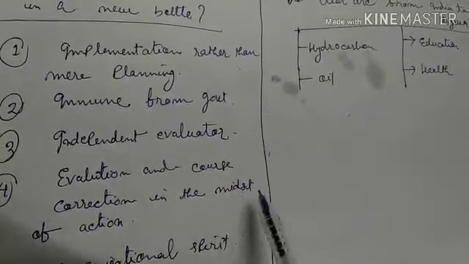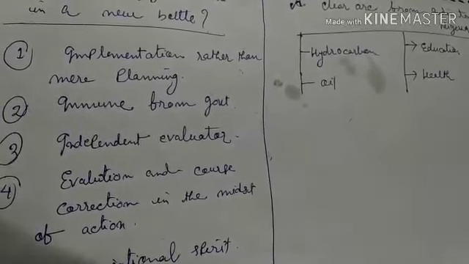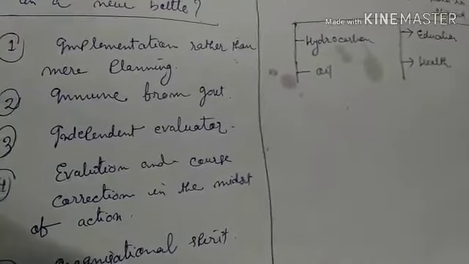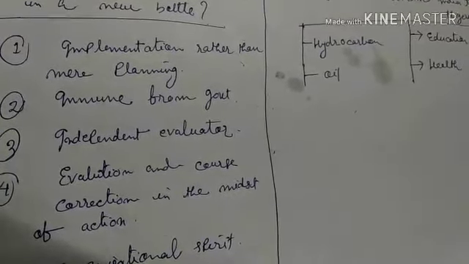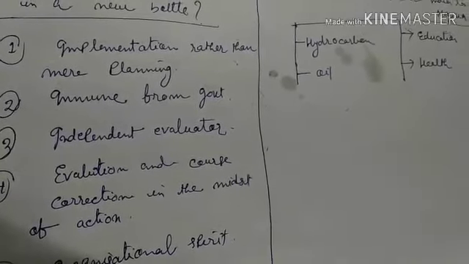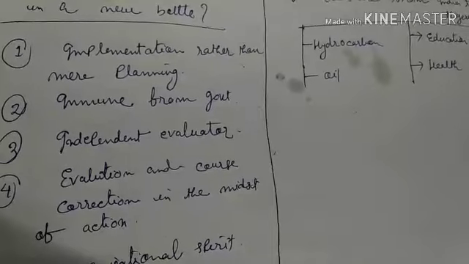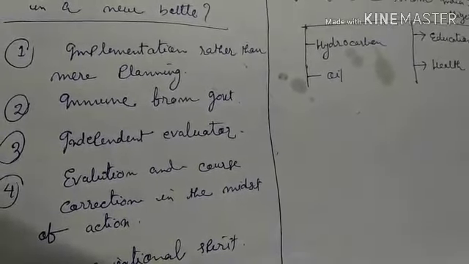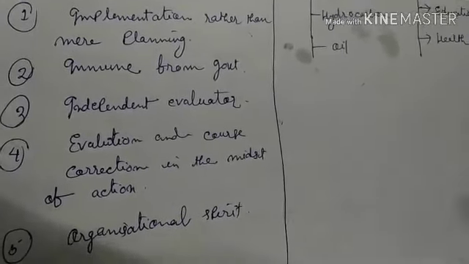Evaluation and course correction in the midst of action, rather than taking reformative actions after the plan is done. There should be a midterm evaluation process, so that by examining the ongoing plan, future recourse can be made to correct the plan or make it more effective.